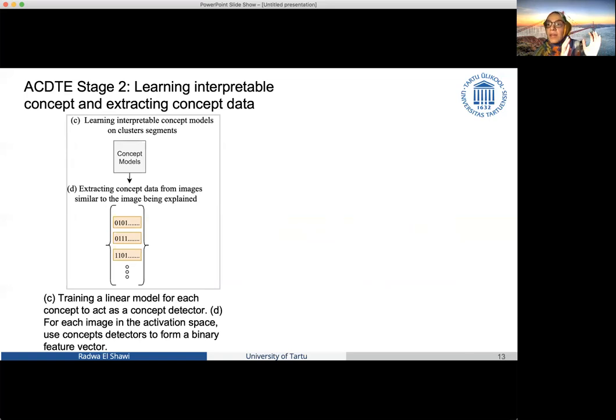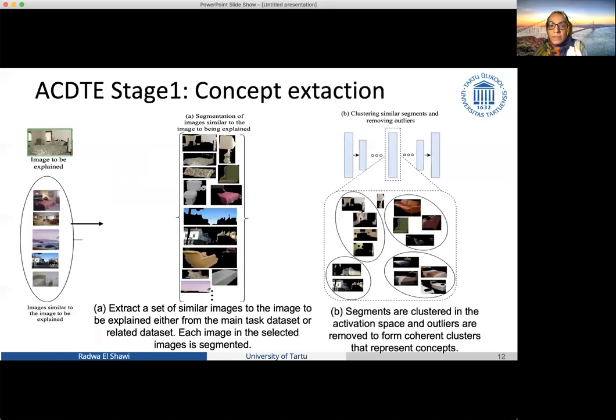This data set consists of positive examples for the concept that we would like to study, which is the cluster images, and the other group is randomly selected images from all clusters. And then we train a linear model in order to be able to detect the presence or the absence of each concept in these images, the images that are similar to the image I'm trying to explain.